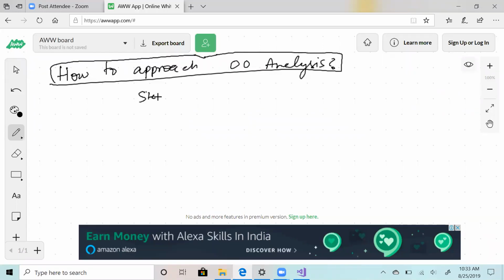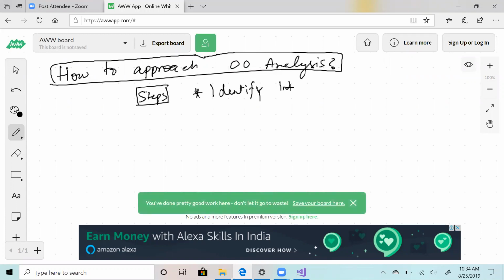These are the steps which I think help. There's no fixed set of steps, but I like to tell them because in 99% of cases it will help. So identify the interface, if at all it can exist. Just see if you can have a generic interface for the specialized behaviors or not.